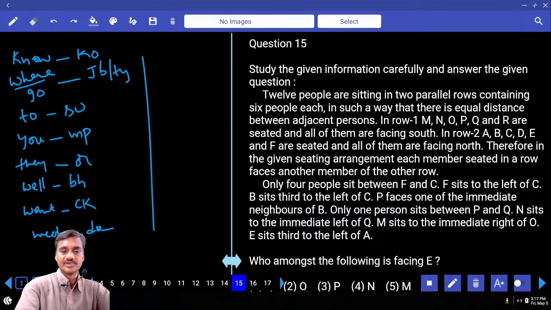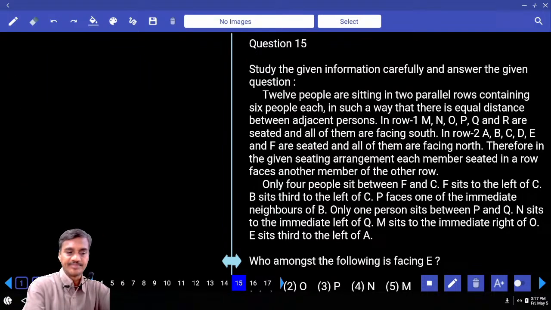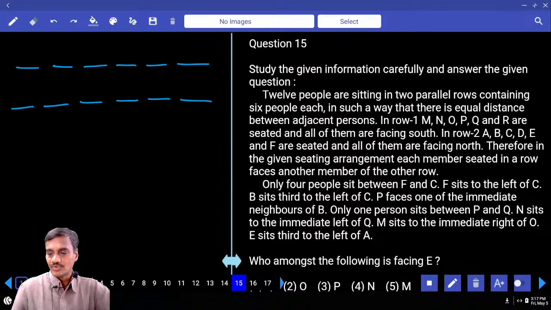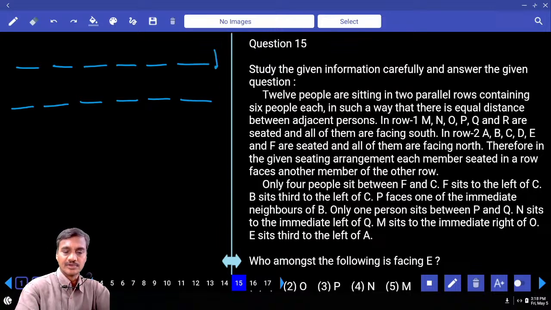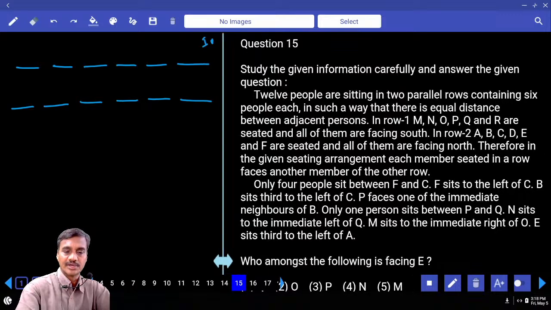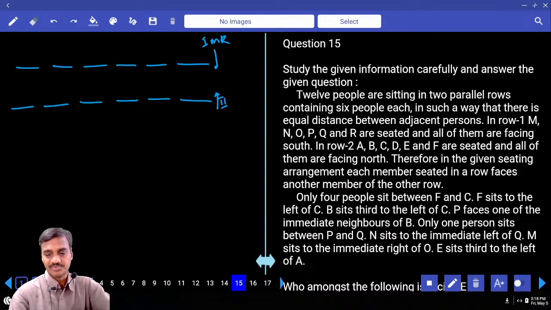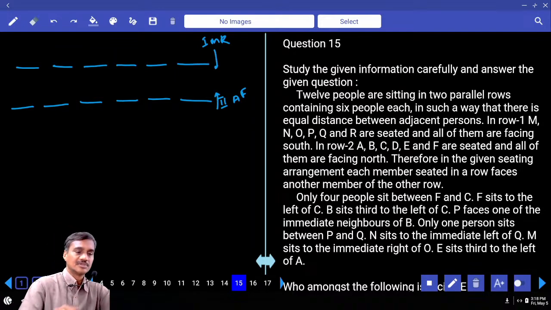Then next one, 15 to 19. It is based on parallel rows. How many people are there? 3, 4, 5, 6. Now 6 persons in each of these rows. In row 1, M, N, O, P, Q, R are the persons, and all of them are facing towards south. This is row 1, and this is row 2. In this row 2, A through F are the persons seated.